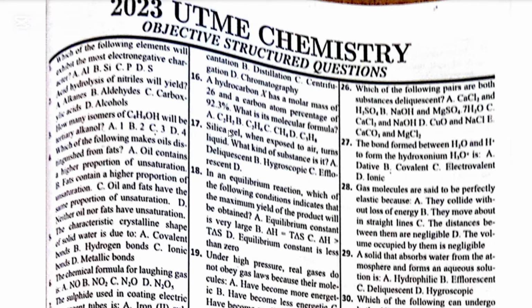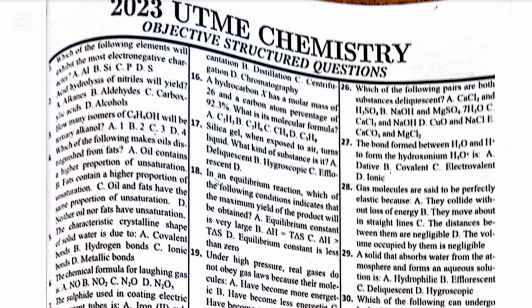Number 17. Silica gel, when exposed to air, turns liquid. What kind of substance is it? We have A, deliquescent, B, hygroscopic, C, efflorescent, and D, there's no option there.